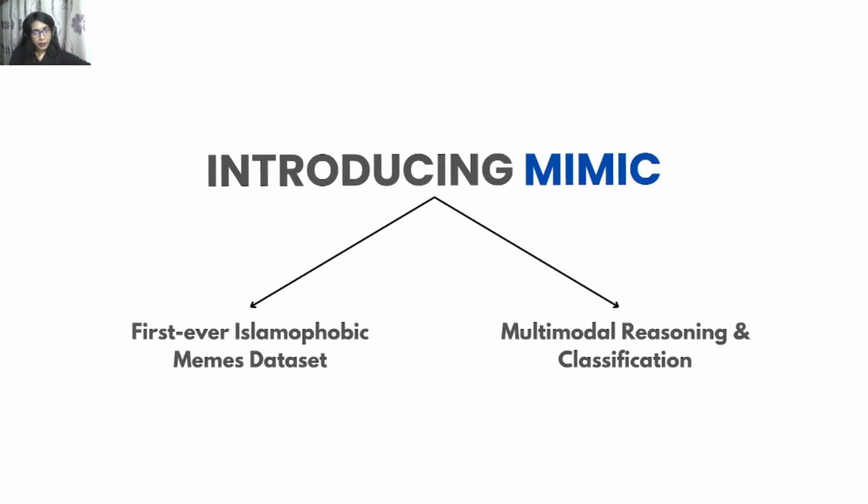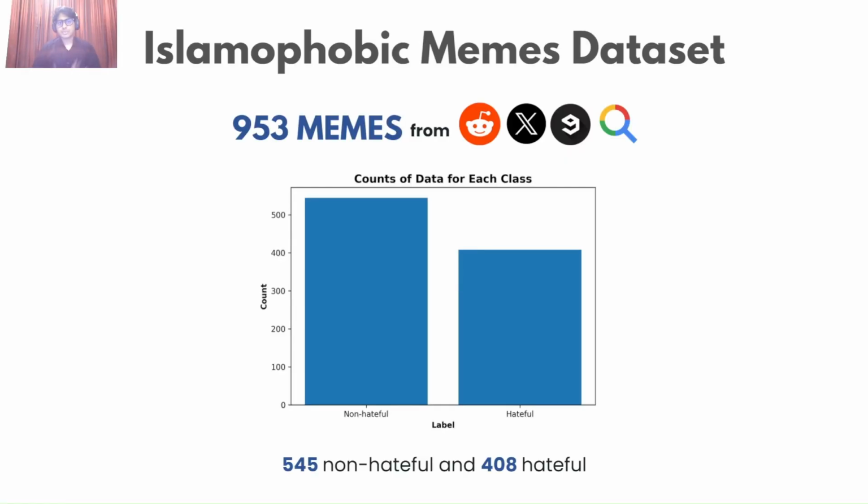So we have come up with MIMIC and we plan to contribute in two areas. Firstly, we have proposed the first ever Islamophobic memes dataset, which will open a big horizon of research. Secondly, we have contributed in the field of multimodal reasoning and classification. One of our contributions is the very first Islamophobic memes dataset. We collected 953 memes from four platforms: Reddit, Twitter, 9gag, and Google image search. Out of these 953 memes, 545 are not hateful and 408 are hateful.